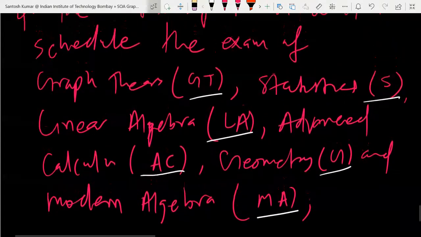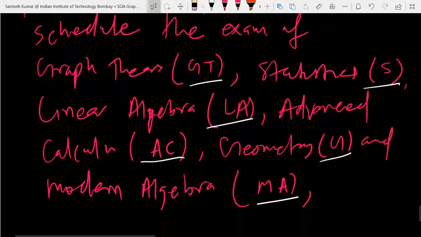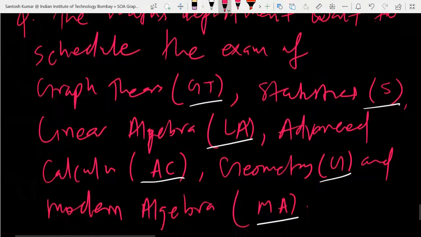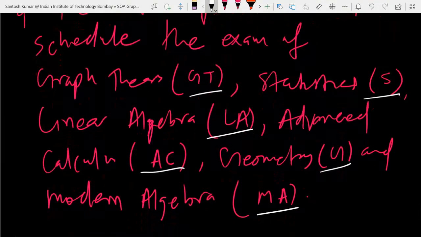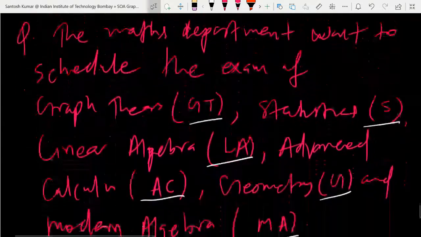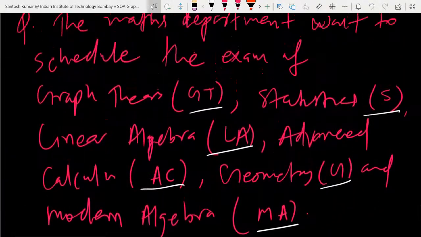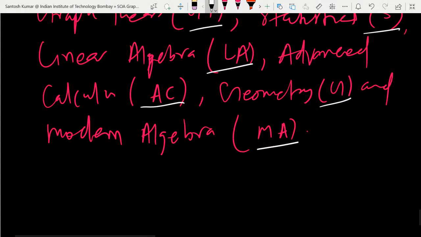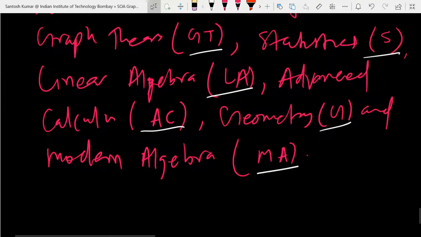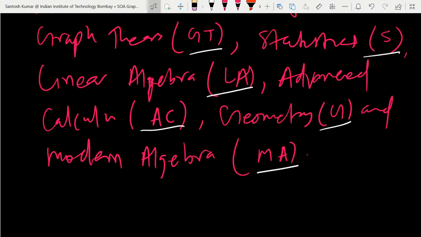Simply, a person without any strategy could put them on 6 different days. That's okay, but that is not the minimum number of times required. So we have to find the minimum number required. There are 6 subjects. We have to make the exam slots, or the number of days we can conduct exams, so that no student will be common in 2 exams. I mean, no conflict between the 2 subjects.